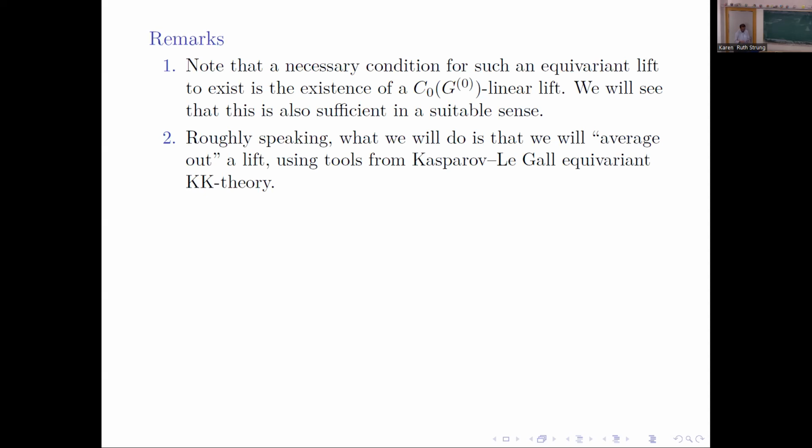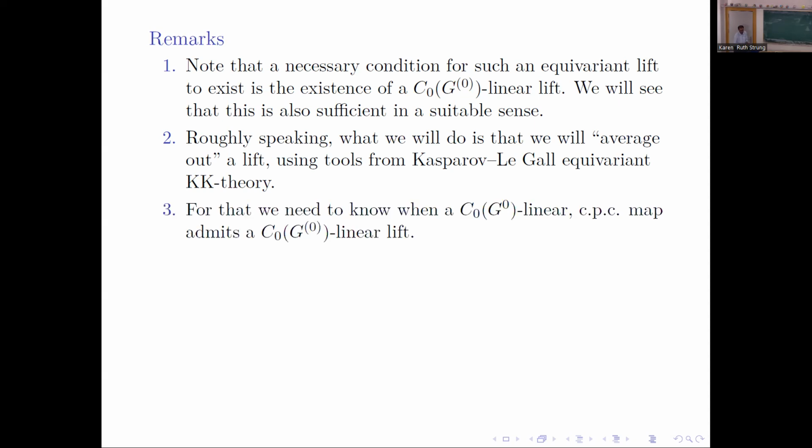What we'll do is use a subtle averaging technique from Kasparov, and in the groupoid setting, it's legal. From equivariant KK theory, we'll average the ordinary lift to get an equivariant lift, but it's not just integration with respect to something, it's much more subtle. For that, we need to know when a C0(G0)-linear CPC map admits a C0(G0)-linear lift. Otherwise, we cannot average. Of course, one guesses that the class should include what are called C0(G0)-nuclear maps.